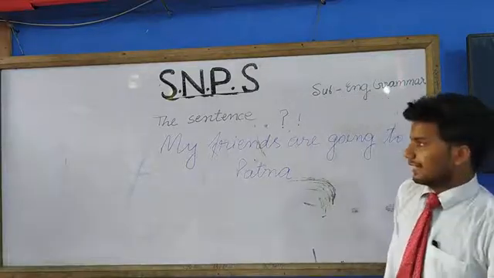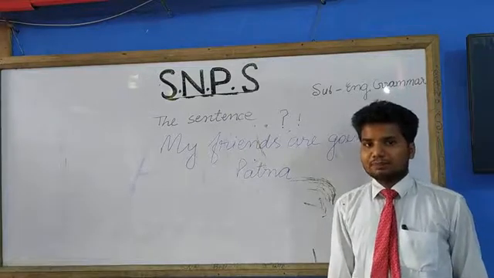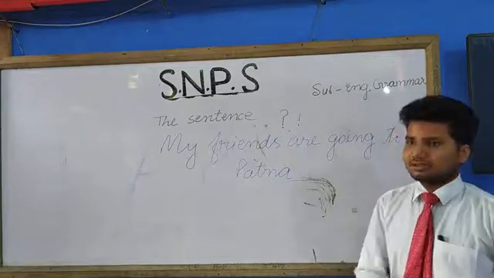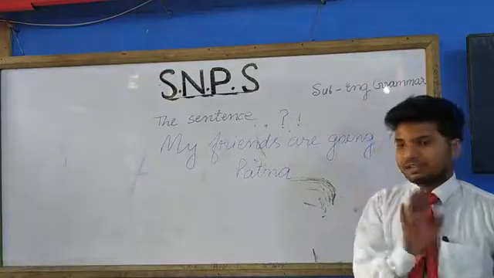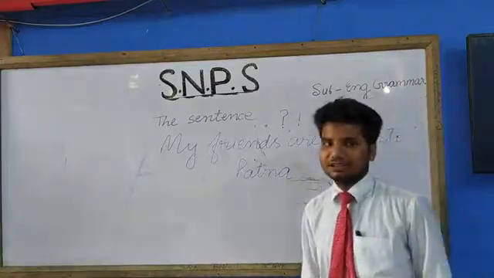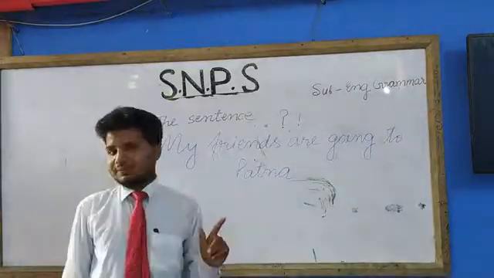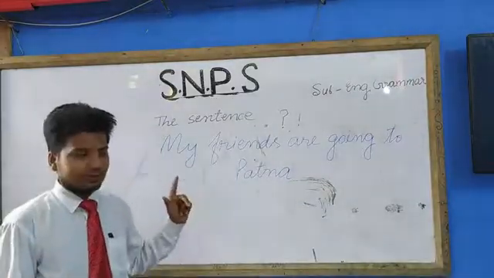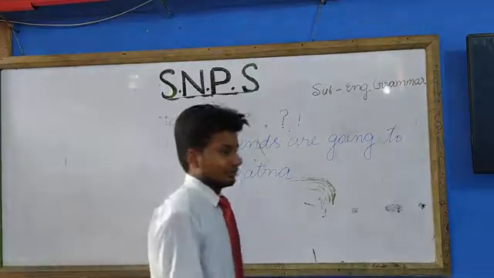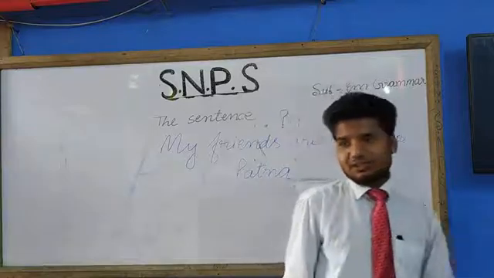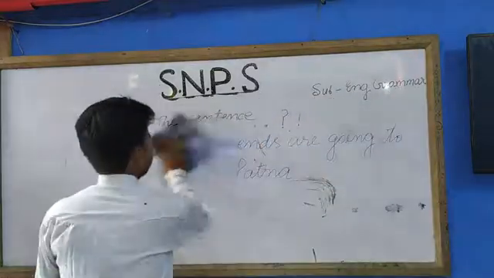Actually, you know that a sentence is a group of words that makes complete sense. But on the basis of sense, a sentence has been divided into 5 kinds. First, the assertive sentence. The assertive sentence is also called the declarative sentence. Yes, students, now you are learning the kinds of sentence.